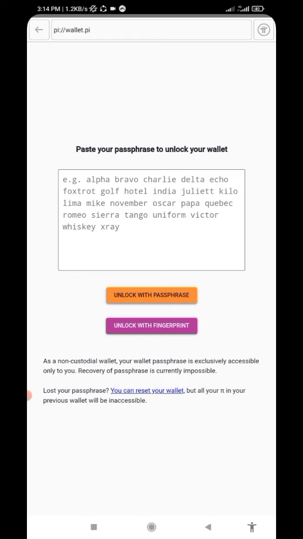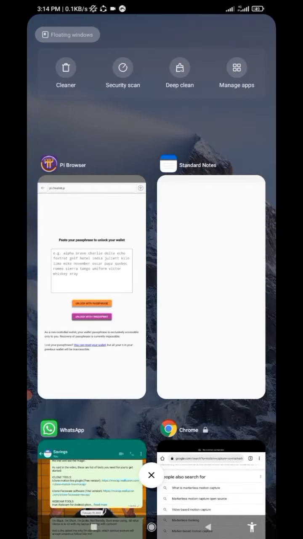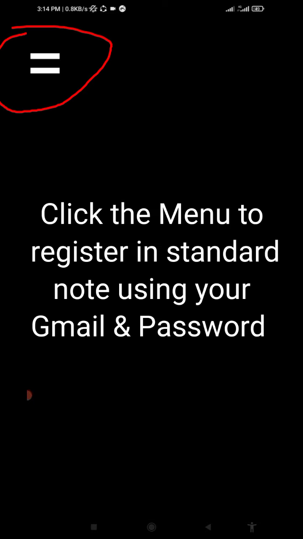If I count this one now, 1, 2, 3, 4, 5, 6, 7, 8, 9, 10. Okay, they are more than 12. So just make sure that you copy whatever was given. Once you copy it, go to Play Store to download Standard Notes. Once you download Standard Notes and have registered on this app, click on this plus button. Then add title, as I said earlier. Then paste your passphrase and click on back. Once you click on back, it will be saved automatically, as you can see here.